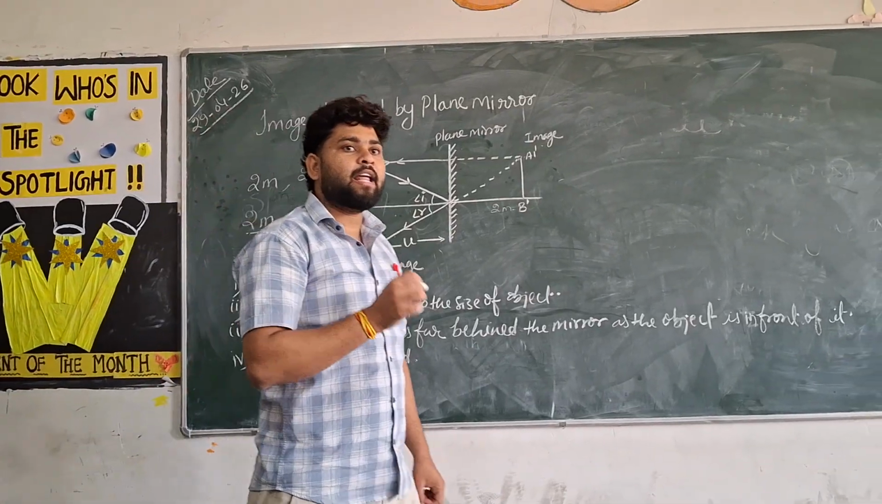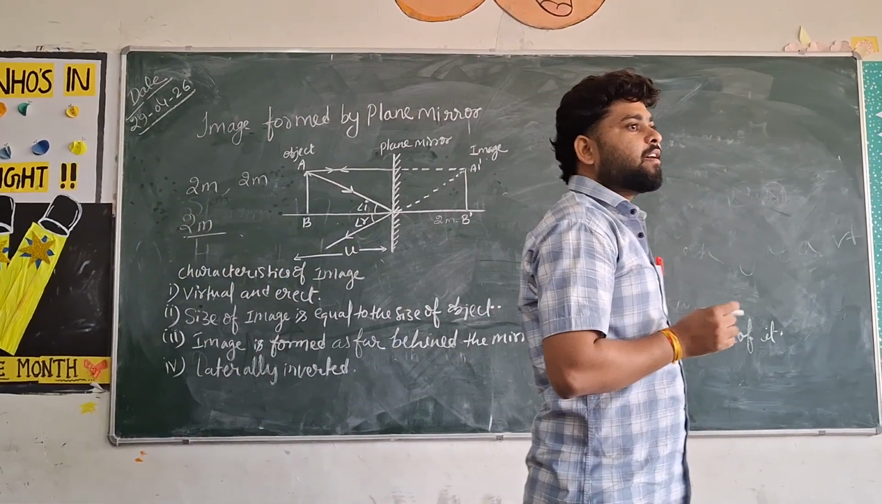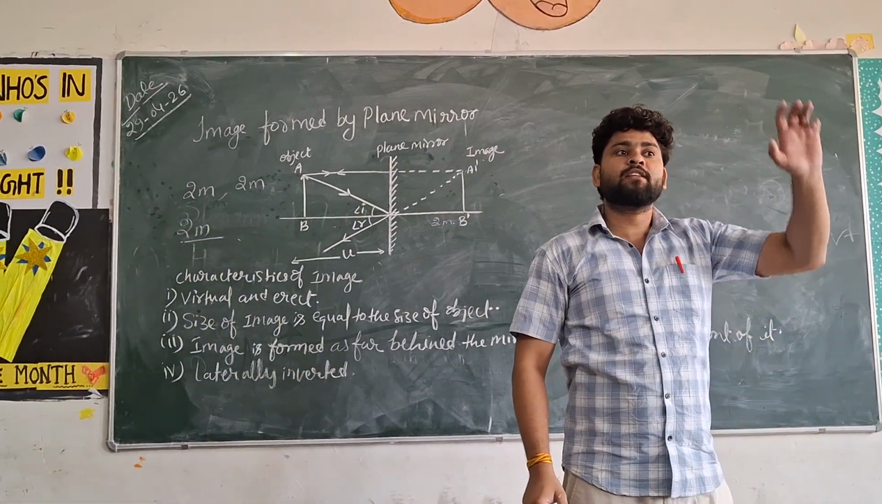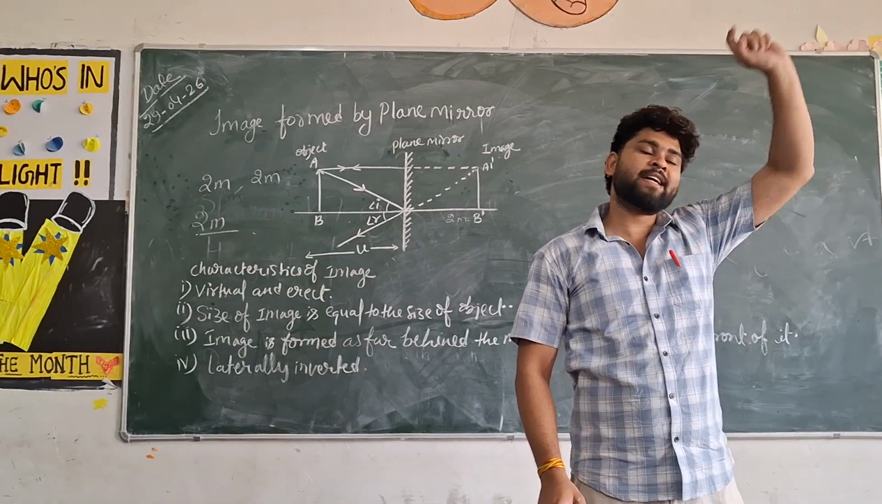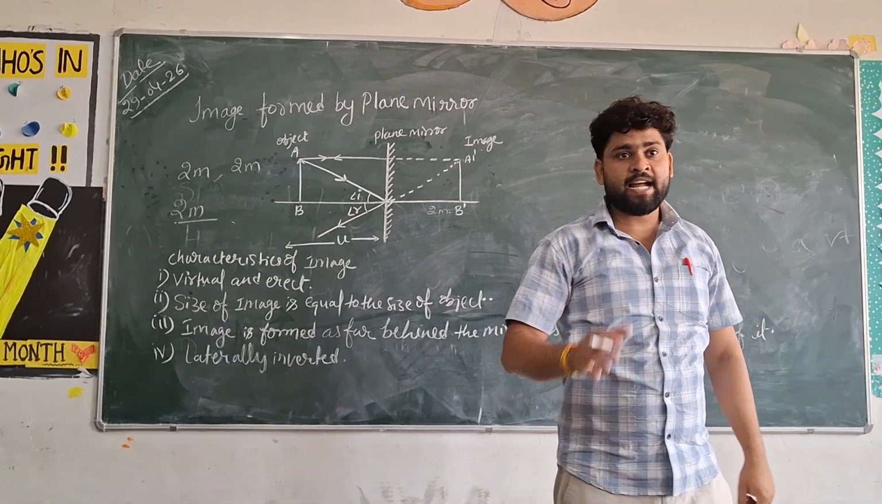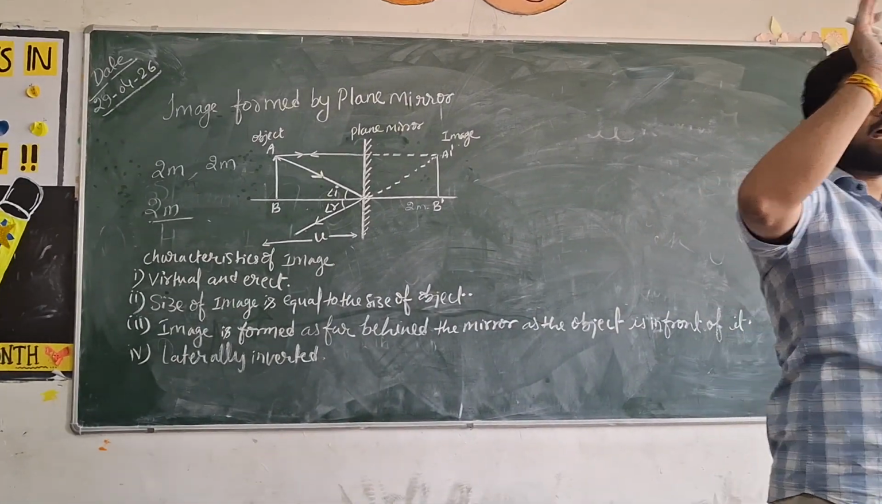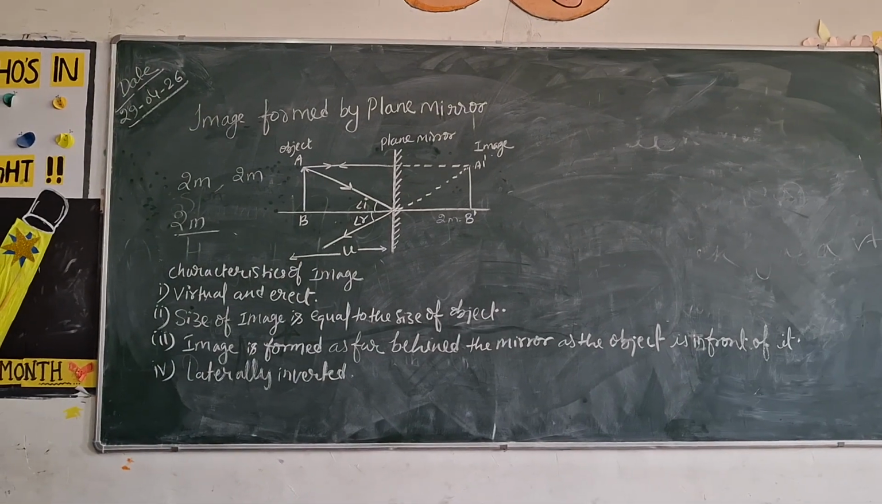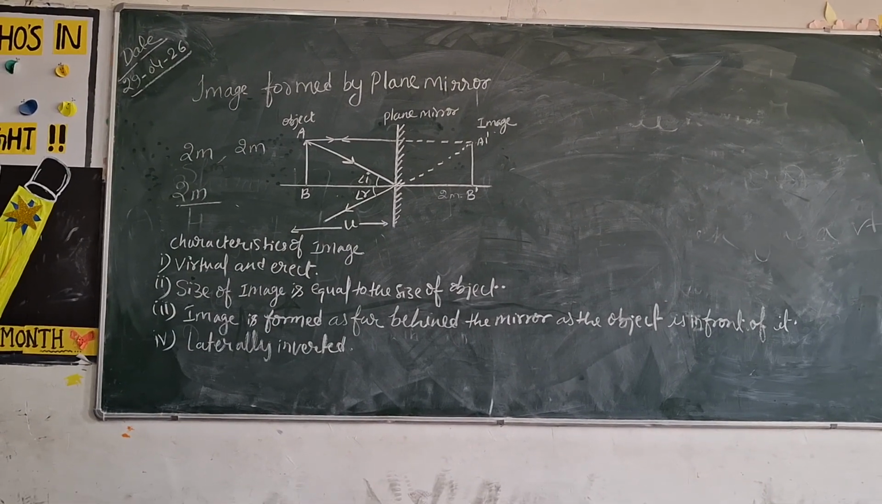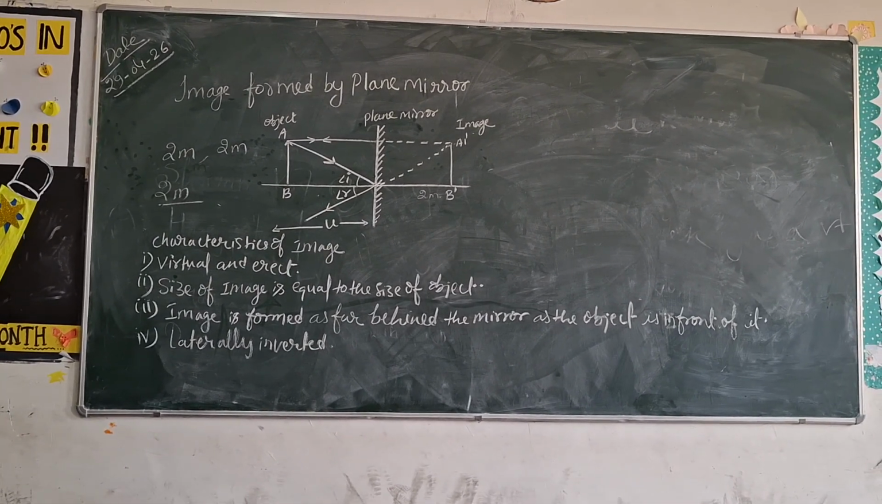Next, image will be laterally inverted. Image will be laterally inverted. Means the left hand shows right hand. If we raise right hand, then image shows raise left hand. Left looks right. This is laterally inverted.